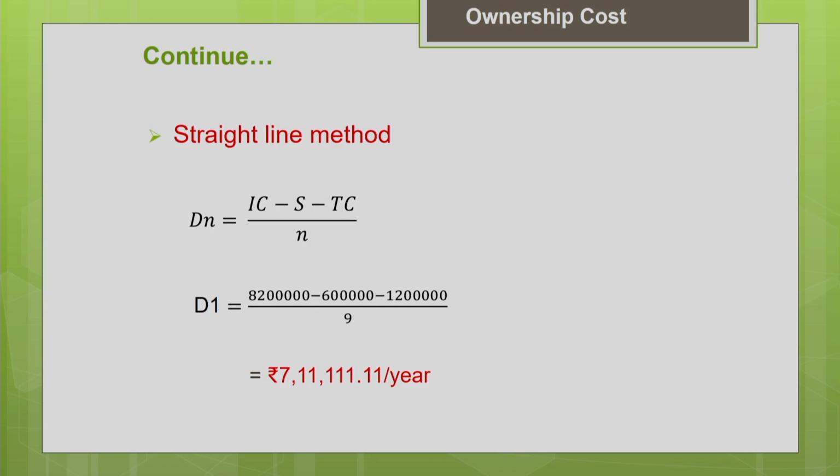First let us use the straight line method to estimate the depreciation. Depreciation is the initial cost minus salvage value minus tire cost, divided by n. Here the factor of depreciation is 1 by n. So 82 lakh is the initial cost, the salvage value is 12 lakh, and the tire cost is 6 lakh. Divide by 9, and you will get the annual depreciation for every year. It is going to be the same for every year, since it is the straight line method.